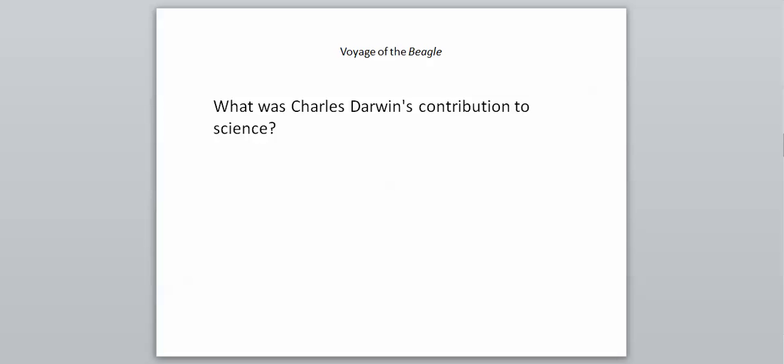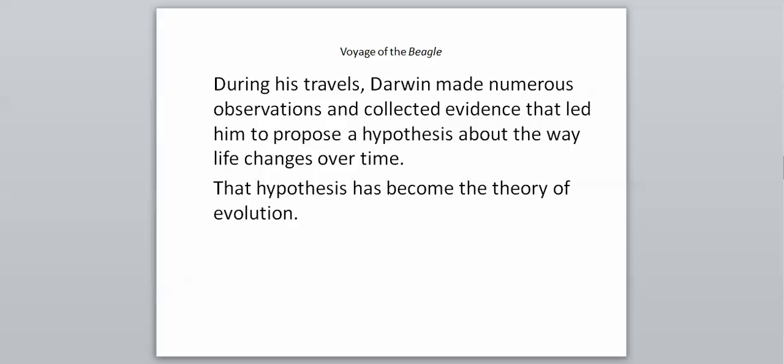And so what was Charles Darwin's actual contribution to science? The theory of evolution is associated with his name, almost a household name, if you will. So what exactly did he do? During his travels, Darwin made numerous observations and collected evidence that led him to propose a hypothesis about the way life changes over time.